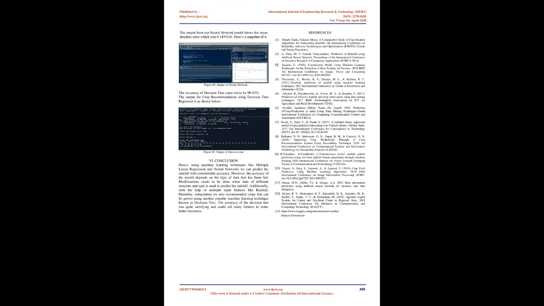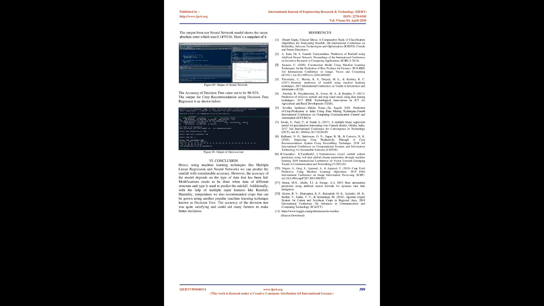Results. We fed multiple inputs such as temperature, humidity, wind speed into our two machine learning models, viz. multiple linear regression and neural networks, and computed the output as shown below. We fed our manual input to the model in the form of an array to get the output from the model. The output for prediction of rainfall using multiple linear regression is as below. Figure 08. Output of MLR.